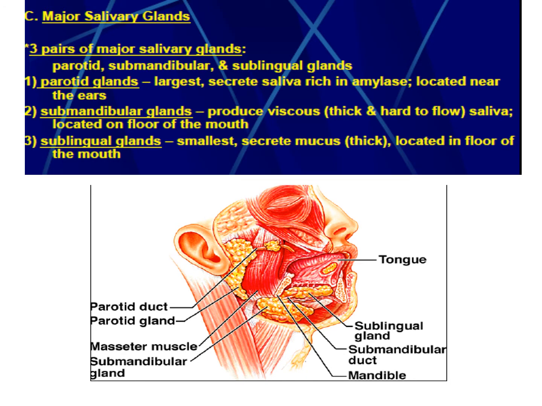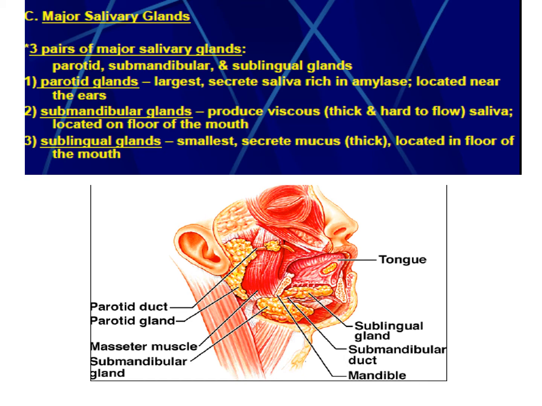In the oral cavity, we have three pairs of major salivary glands. Three pairs means in total six glands. Six salivary glands are present in the mouth, and in terms of pairs, we have three pairs, named depending on their position.